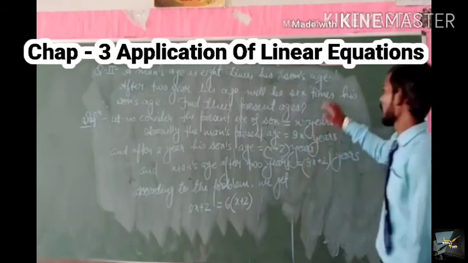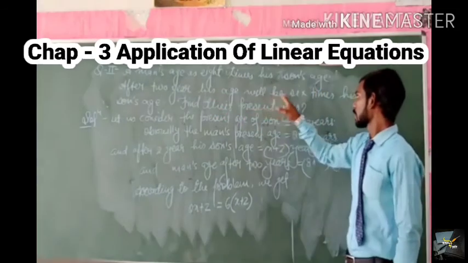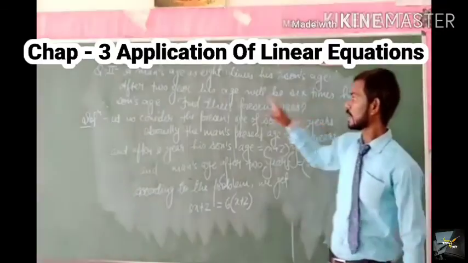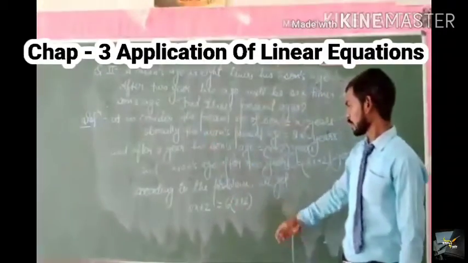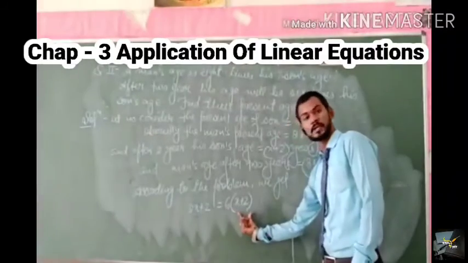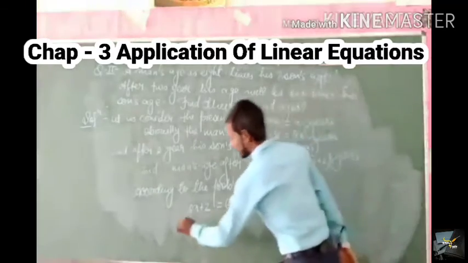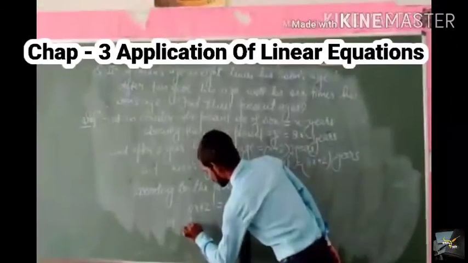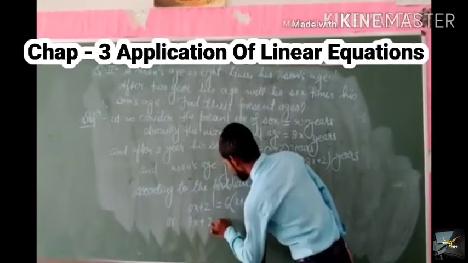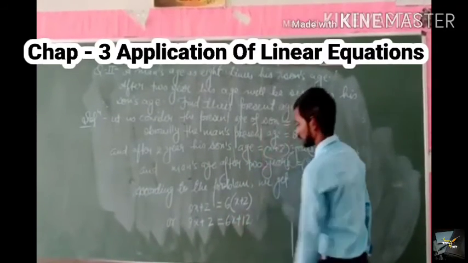As given here, after 2 years, his age will be 6 times his son's age. So we write his age will be 6 times his son's age after 2 years. Or we can write it 8x plus 2 is equal to 6x plus 12.